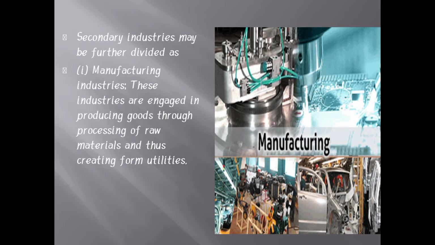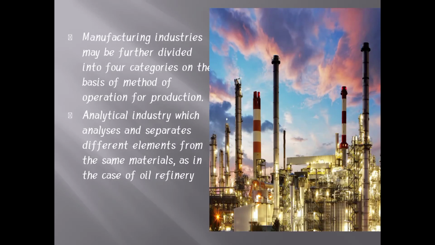Let's move to the second point: manufacturing industries may be further divided into four categories, based on the method of operation for the production, meaning which method they use. Some industries have a process, some do not, and some combine products. According to that, manufacturing industry is divided into four categories, the first being analytical industry.